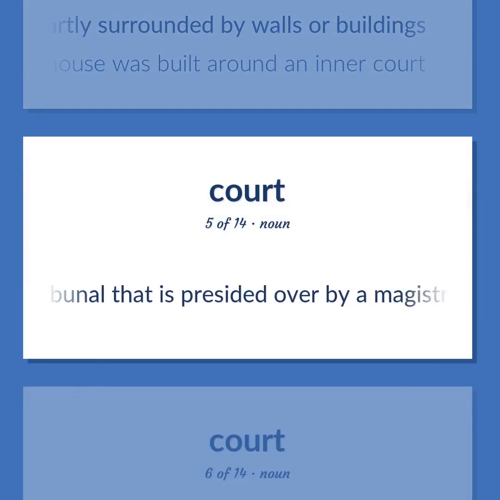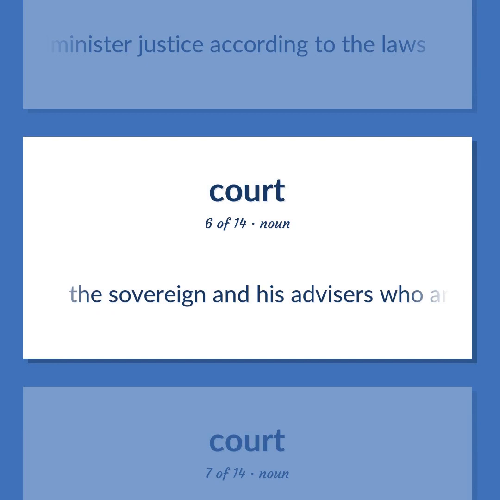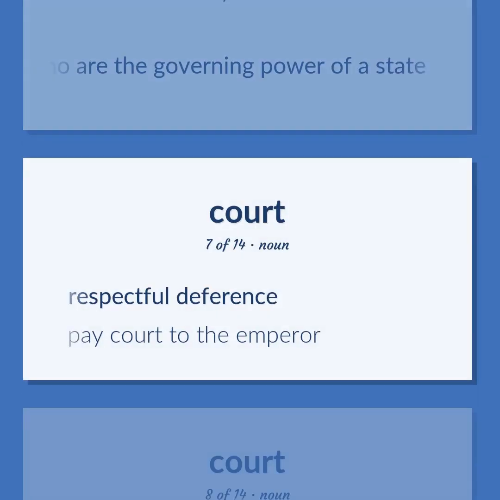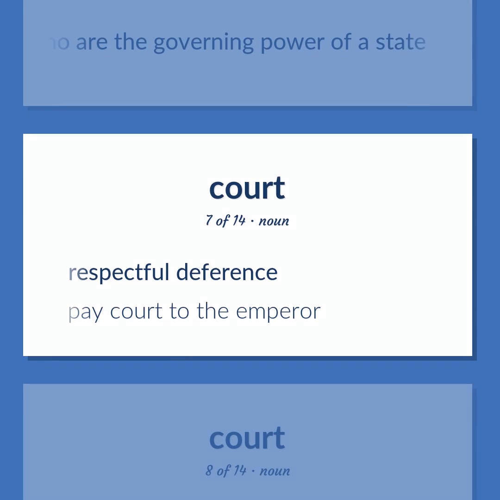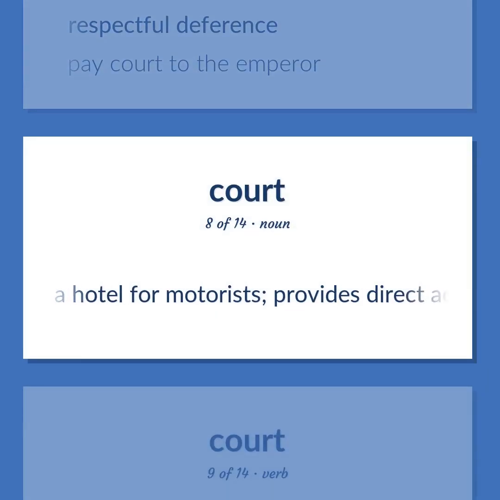A tribunal that is presided over by a magistrate or by one or more judges who administer justice according to the laws. The sovereign and his advisors who are the governing power of a state. Respectful deference. Pay court to the emperor. A hotel for motorists.